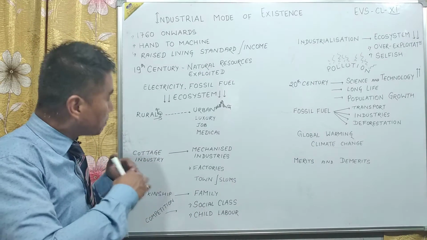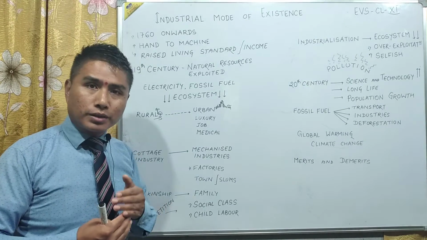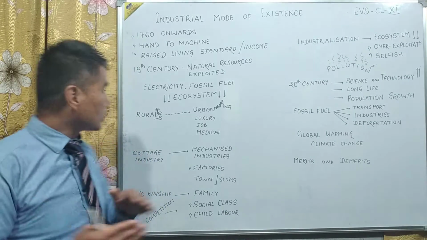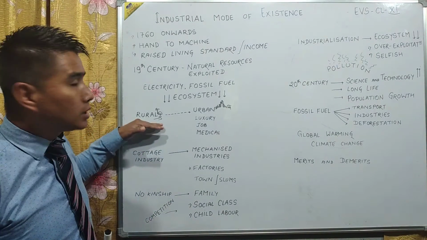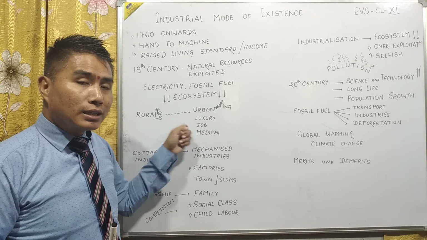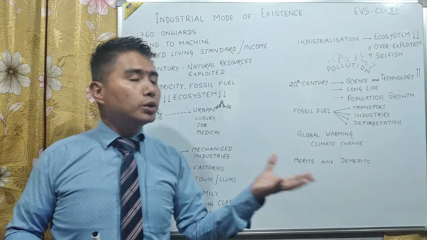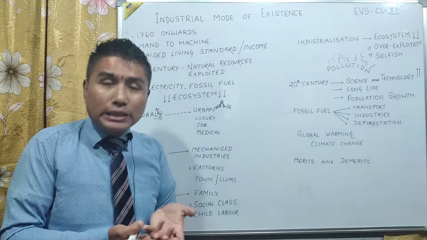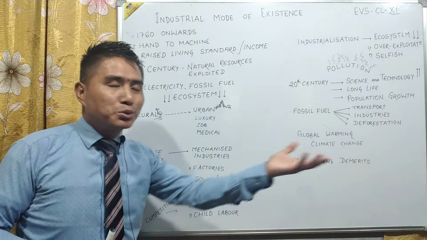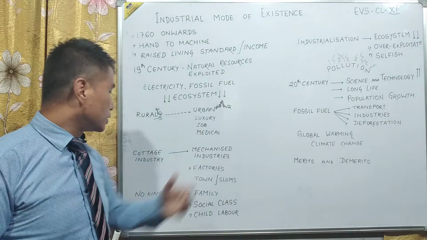But since population grew, there was survival of the fittest, a fight for existence, but in a different way. Rural people slowly started moving towards urban areas. Why? Because in urban areas life was luxurious, there were job facilities and medical care, more attention, more facilities, and a good living standard. So people were more attracted towards towns and cities. Because of that also, population grew.